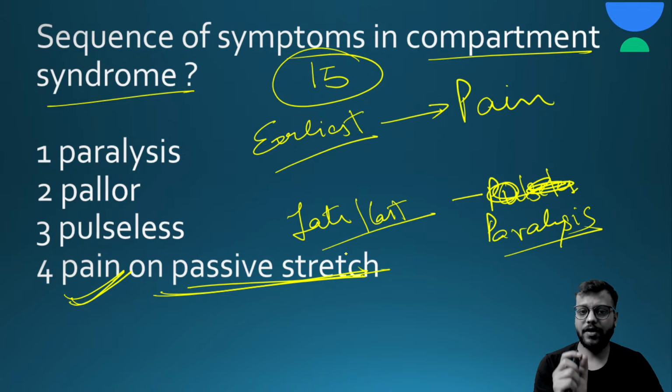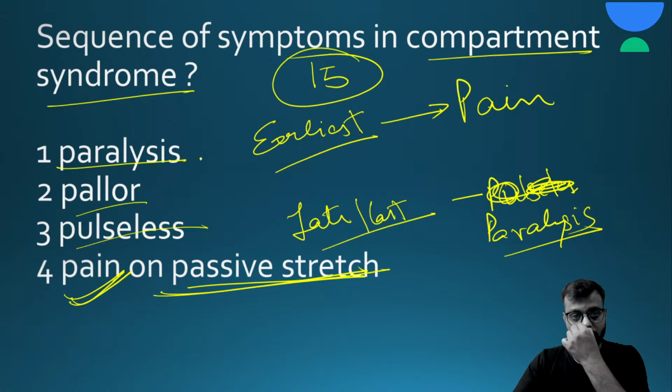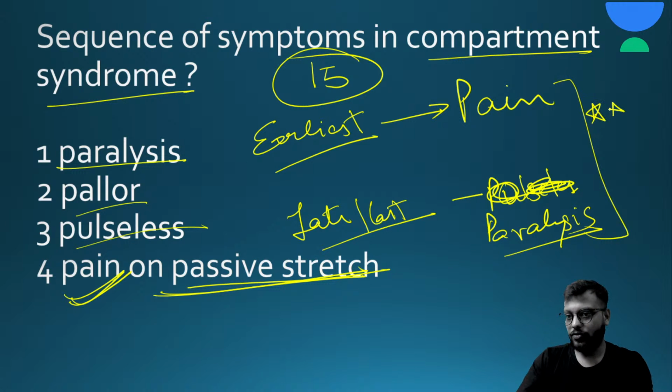So intense pain is the earliest and the characteristic feature, and the paralysis is the late feature. After this there is pallor, pulselessness, etc. Okay, so the sequence will be like this. From these two things you will get to know the sequence.